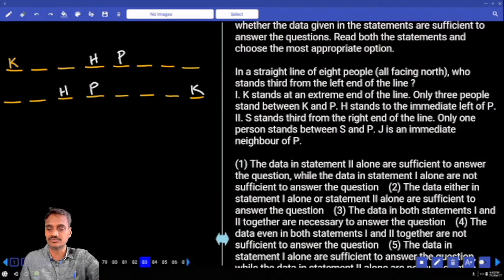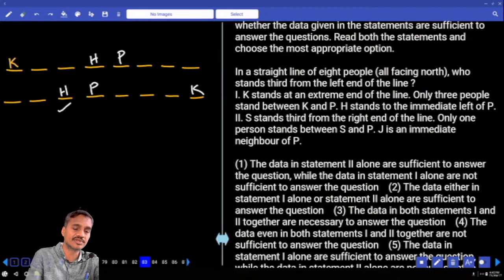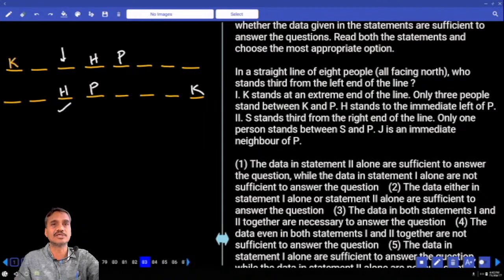According to this, what is your answer? Who sits third from the left end of the line? Here we got H. Here in this case, we do not know who that person is. Isn't it? Hence 1 alone, are you getting a definite answer? No, maybe H or maybe someone else. And as you are not sure about this, 1 alone is not sufficient.